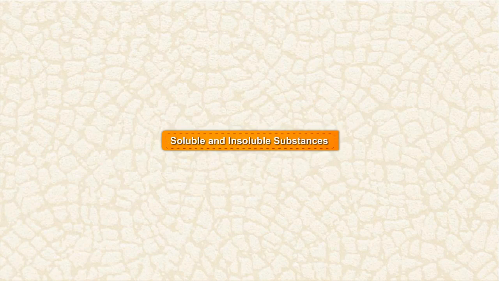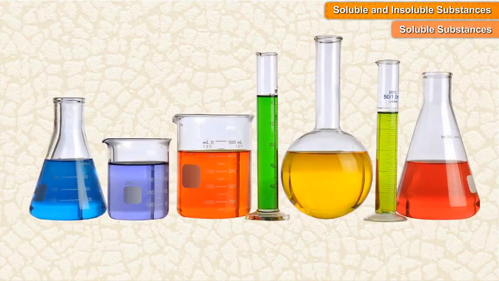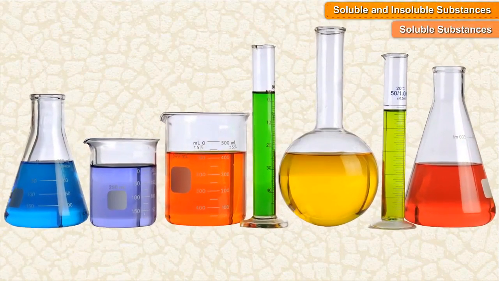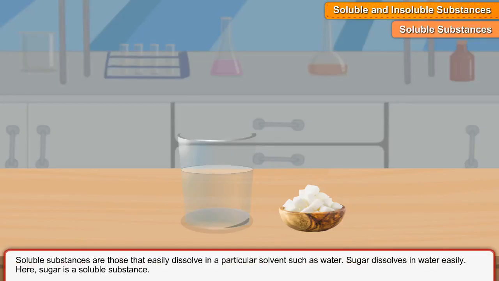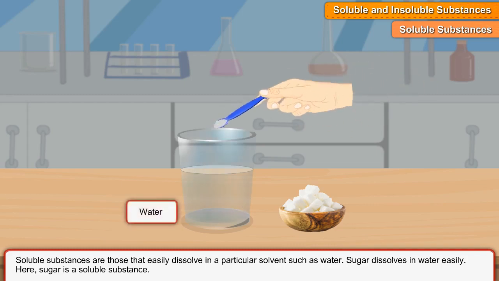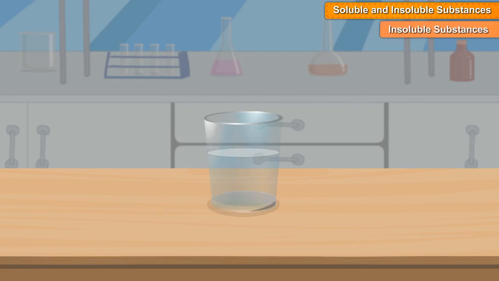Soluble and insoluble substances. Soluble substances. Soluble substances are those that easily dissolve in a particular solvent, such as water. Sugar dissolves in water easily. Here, sugar is a soluble substance. Insoluble substances.